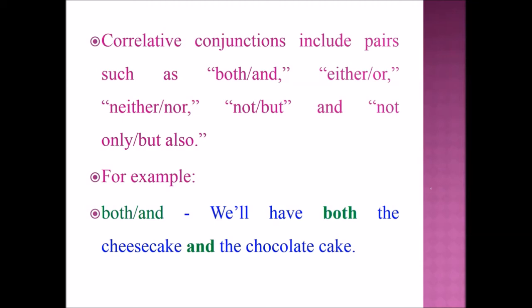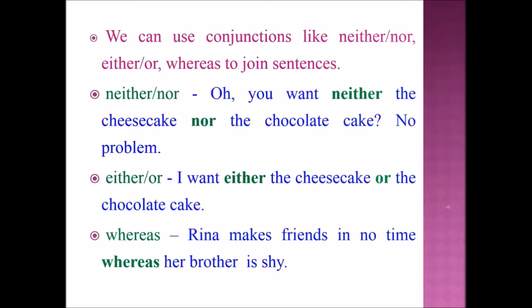For example, both and. Example sentence. We will have both the cheesecake and the chocolate cake. Students, we can use conjunctions like neither nor, either or, whereas to join sentences.